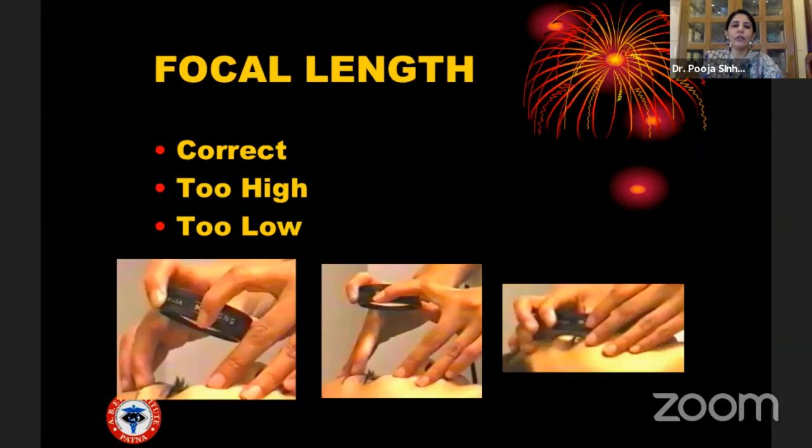So this is what I was trying to say. The first is the correct focal length, then the middle one is too high, and the last one is too low. So the dominant hand basically retracts the upper lid with the help of your thumb. And you have to hold the lens between the thumb and the index finger of the other hand, and the three fingers that you can see in the middle picture have to retract the lower lid and act as a fulcrum. These three fingers do not leave the chin. It has to be resting on the patient's chin. And then in a rhythmic fashion, the lens is moved up and down so that you can get a good view.